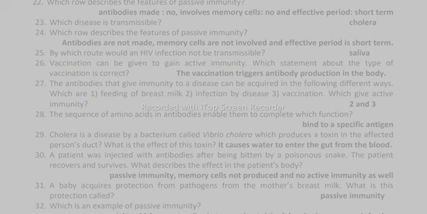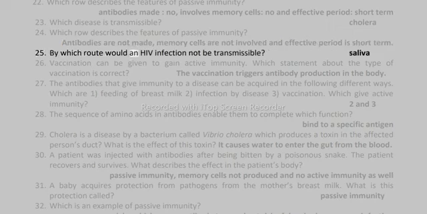22. Which row describes the features of passive immunity? Antibodies made, no; involves memory cells, no; effective period, short term. 23. Which disease is transmissible? Cholera. 24. Which row describes the features of passive immunity? Antibodies are not made, memory cells are not involved, and effective period is short term.